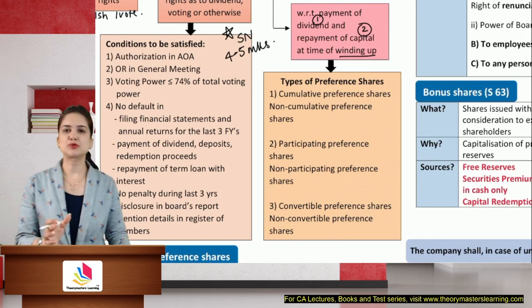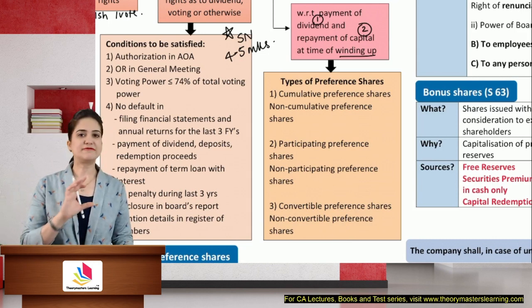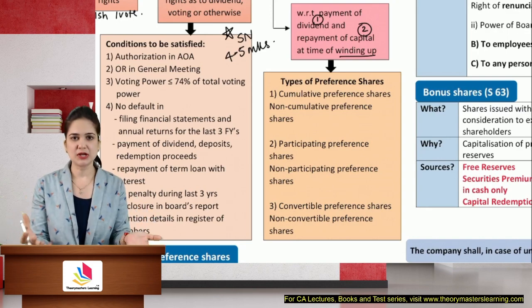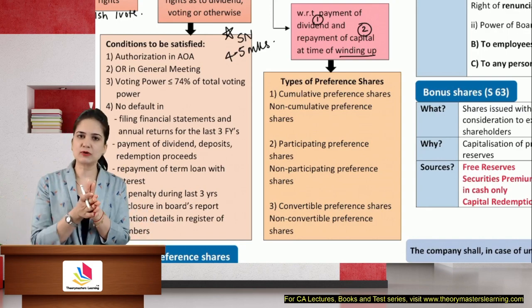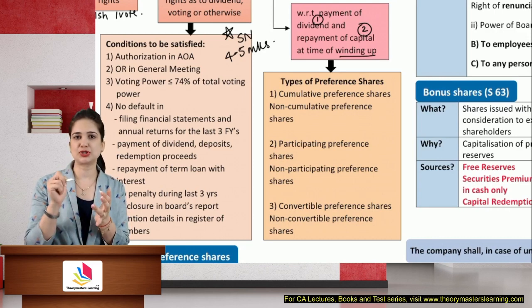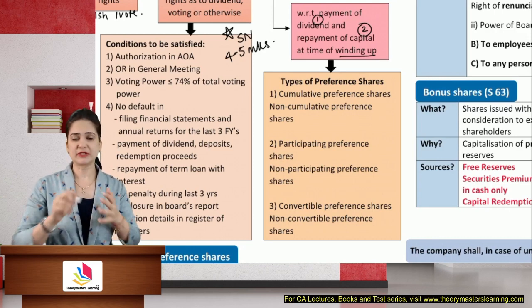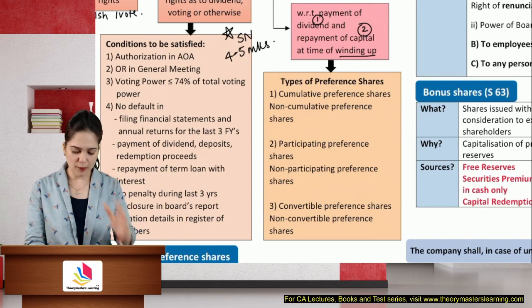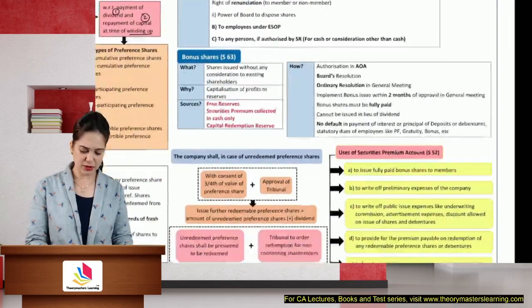So in this chapter, students, you will feel that the notes are very simple, very easy to understand. There is not much explanation. There is more of learning only, because you need to know what are the conditions to be satisfied to issue bonus shares, rights issue, DVRs, ESOP. So these conditions are properly given to you in the chart book.